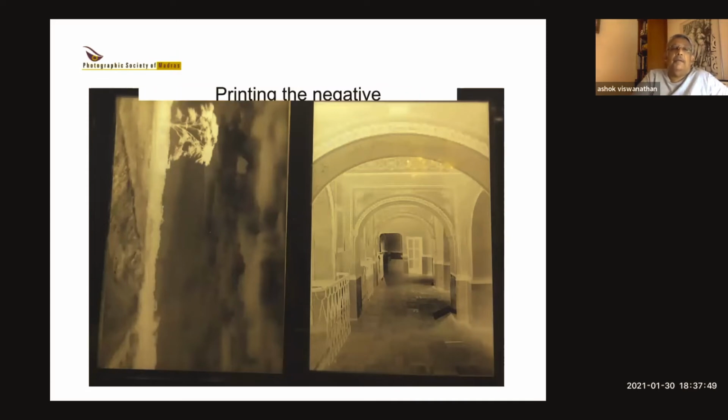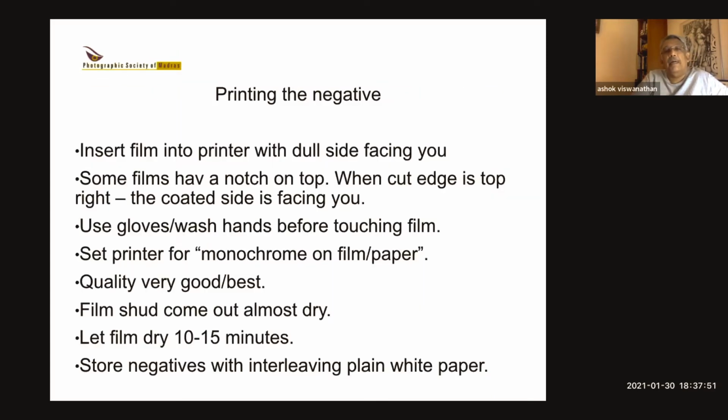Now, printing the negative, you basically insert the film into the printer with the dull side facing you. Now, when you use this inkjet paper, inkjet film, you will find that one side is shiny and one side is slightly dull. It's a little difficult to find out which is the coated side. Now, one way you can do it is that if you lick your finger a little bit and touch the corner of the film, it will be sticky. The sticky side is the coated side, the emulsion side. And the back is the shiny side. So you insert it with the coated side facing you so that it goes through the printer correctly.